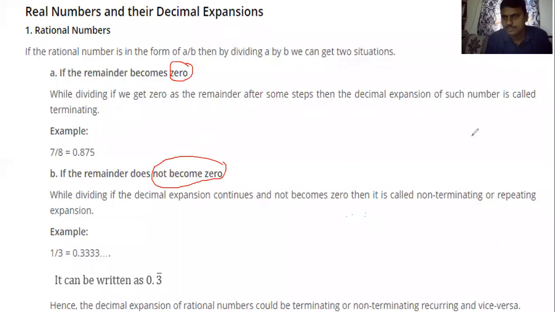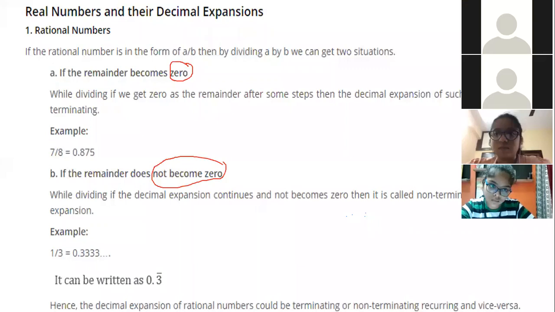Samita? Sir, it is called quotient. Here we have names. Terminating, non-terminating, recurring. Latisha, mute yourself. Okay, right.